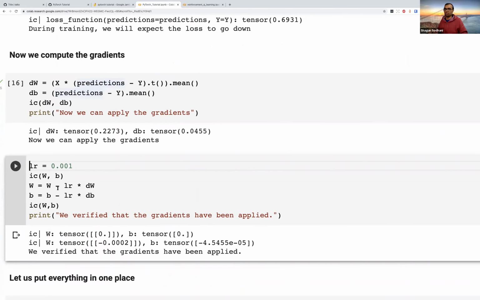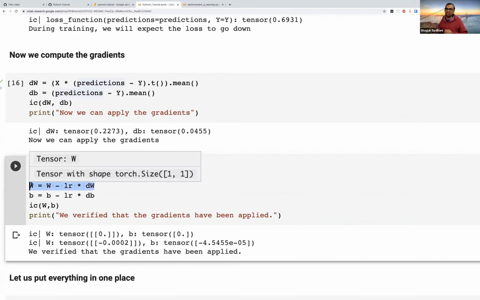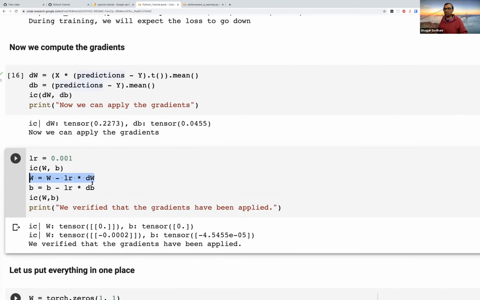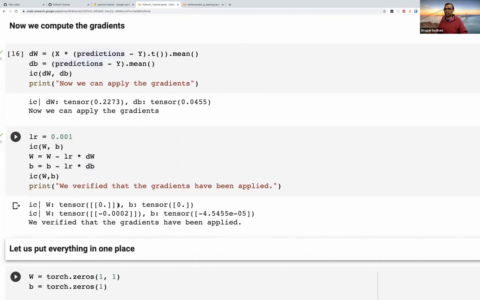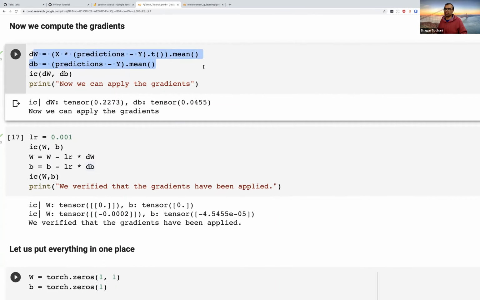And now this is going to look more and more sort of standard. So we have got some learning rate, and we have got an update equation, which is taking the initial weights and updating it in the direction of the gradients, scaled by this learning rate. And we plot the weights before and after the update just to make sure that the update was actually applied. So this is how these things would look like if we had to do them manually. And probably the most painstaking step in this would be the step where we have to compute the gradients manually. That's probably the most annoying part of this.